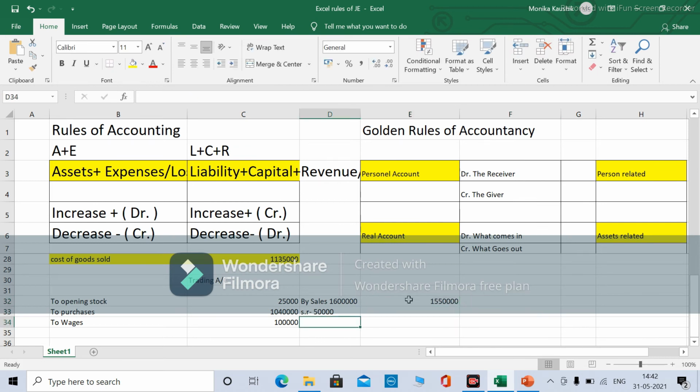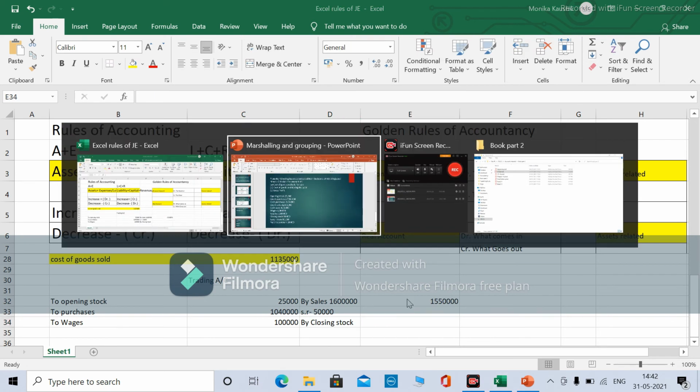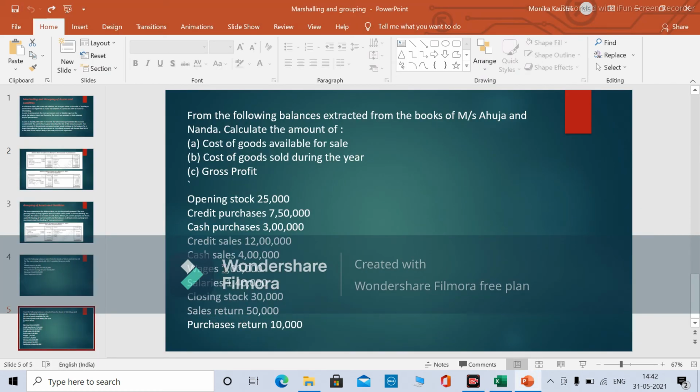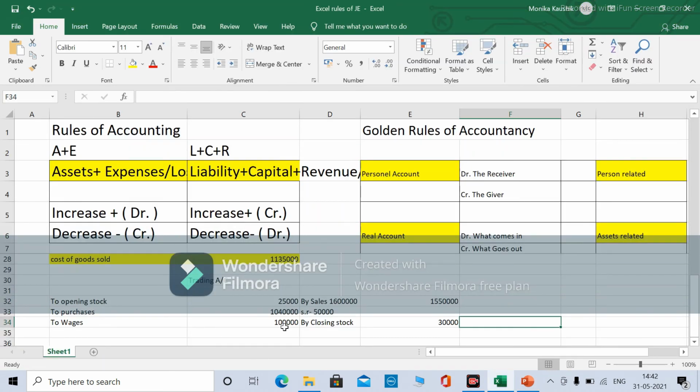Okay. Now by closing stock, because we are finding out the gross profit now. Closing stock is 30,000. So everything I have entered here: opening stock, purchase minus purchase return, sales minus sales return, wages, salaries we will not consider because this is the indirect expenses. Now let's calculate.